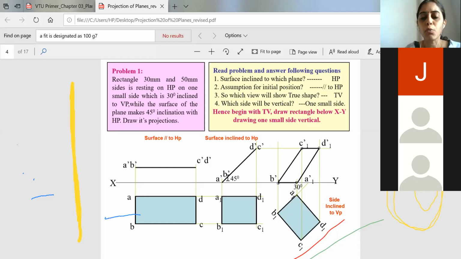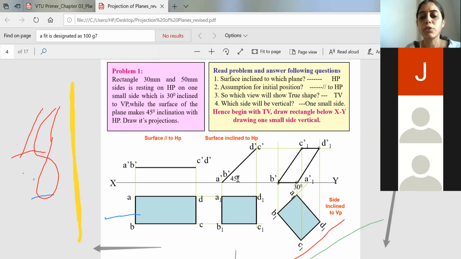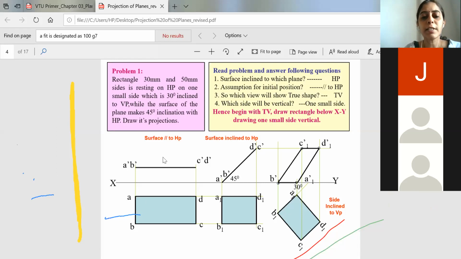And you have to show the angle, your value of inclination to HP is equal to 45 degree, inclination to VP as 30 degree. You have to show this is our top view and this is our front view. This will be the XY line. Okay, all this you have to show. So this is related to the three stages we have to solve in a projection of plane.